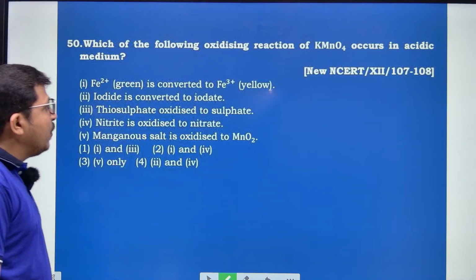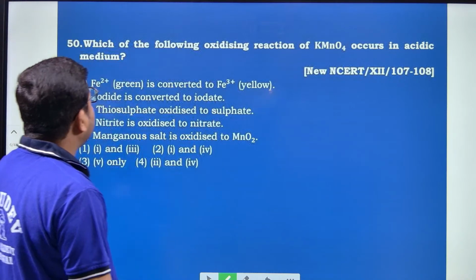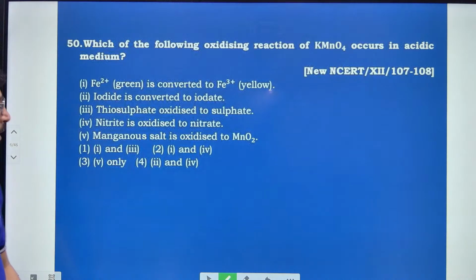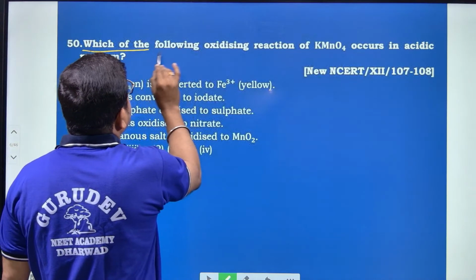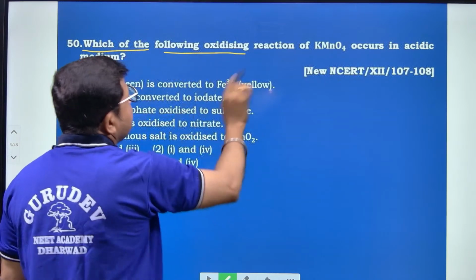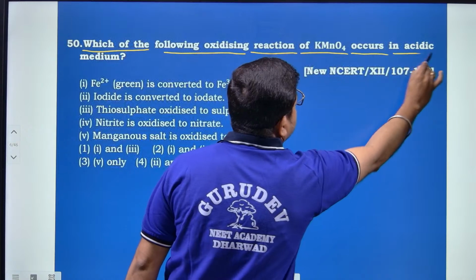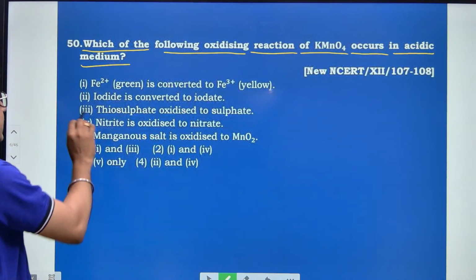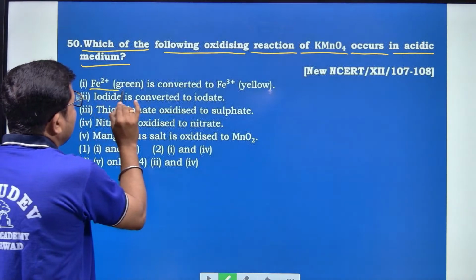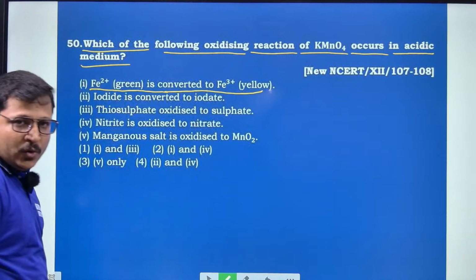And move to question number 50. Which of the following oxidizing reactions of KMnO4 occurs in acidic medium? First reaction he has given: Fe2+ green is converted into Fe3+ yellow, right?